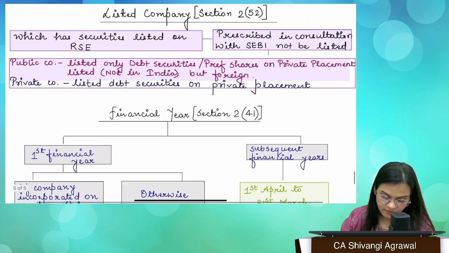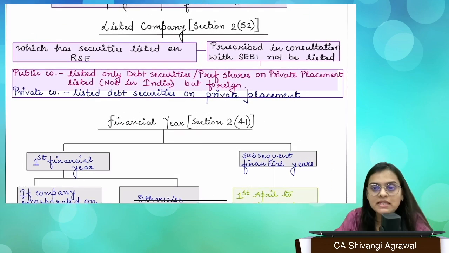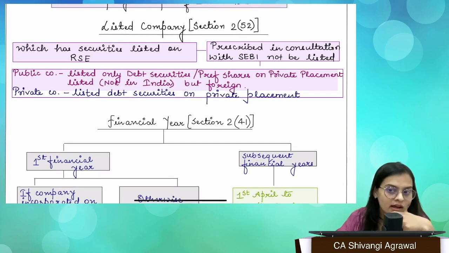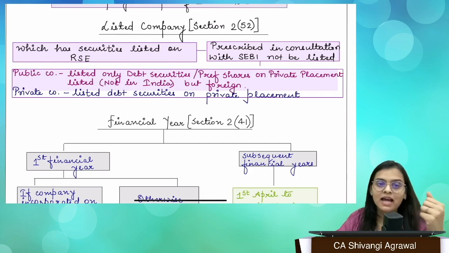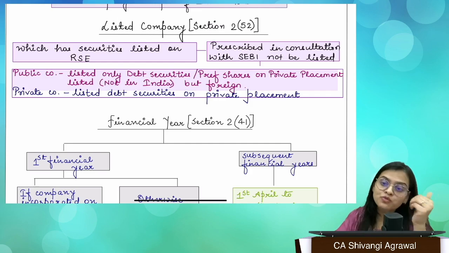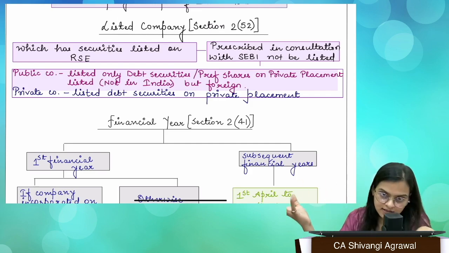Okay. Then we have listed company. What do we mean by listed company? There are certain companies which are listed, there are certain companies which are unlisted, right? So we have recognized stock exchange. It is nothing but like a marketplace. So if I am a company, I have issued certain securities to general public, it is mandatory that before issuance, I have to apply to the stock exchange and get the listing done, right?